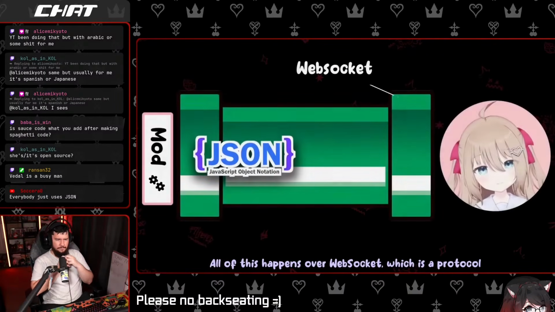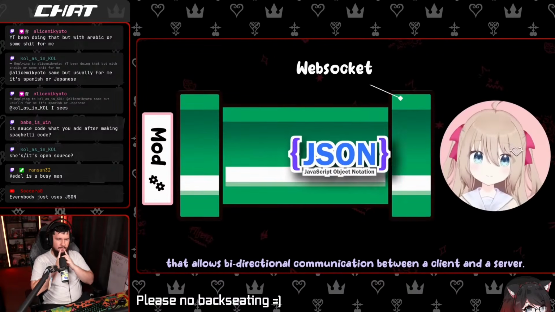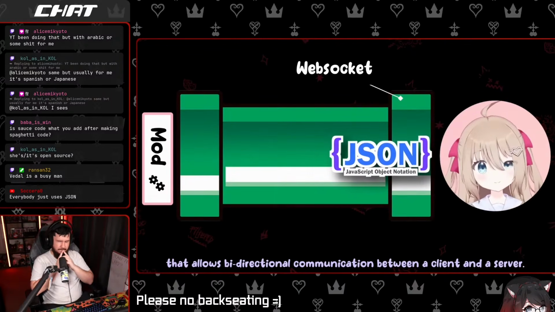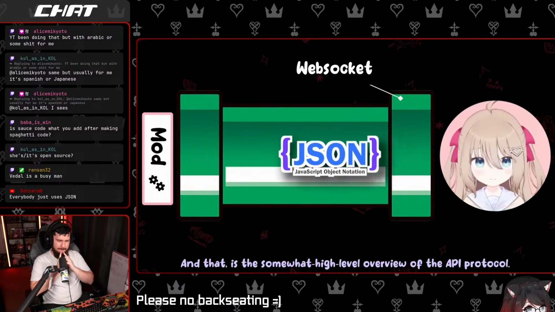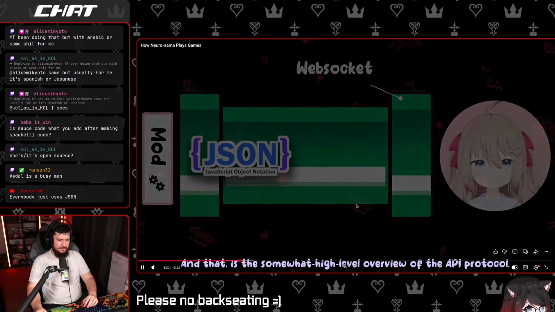All of this happens over WebSocket, which is a protocol that allows bi-directional communication between a client and a server. And that is the somewhat high-level overview of the API protocol.